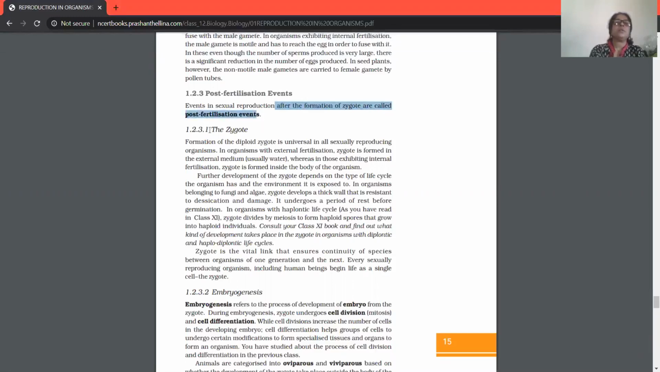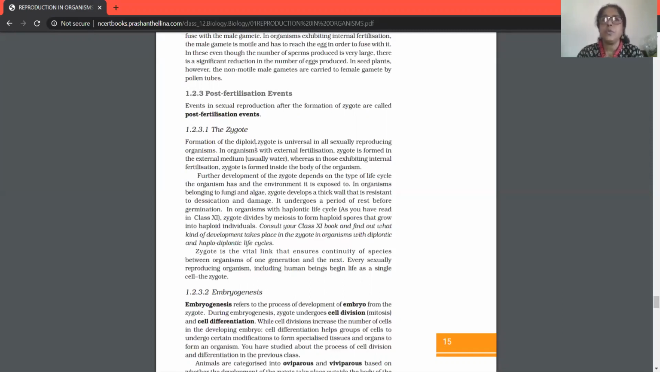In that, the first term that comes is the zygote. As we discussed many times, the zygote is formed by the fusion of the male gamete with the female gamete. The zygote will always be diploid, because a haploid male gamete fuses with a haploid female gamete to form the zygote. The development of the zygote comes mainly in post-fertilization events. How a zygote is converted into an embryo is discussed in this portion.